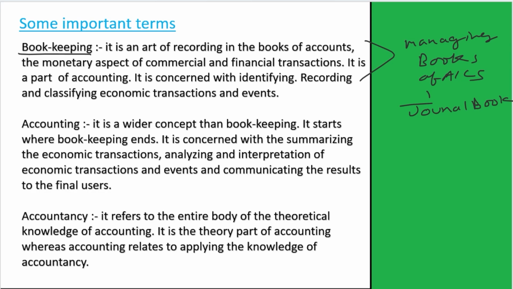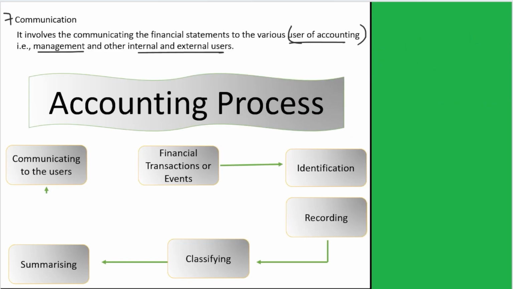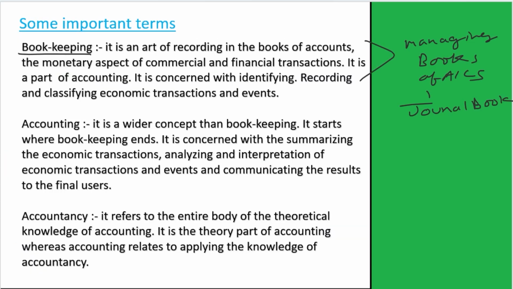Under bookkeeping, we perform the first three processes of accounting. That is identifying the financial transactions and events, measuring whether they are monetary or not, then recording them in the books of account. These three aspects are related to bookkeeping.